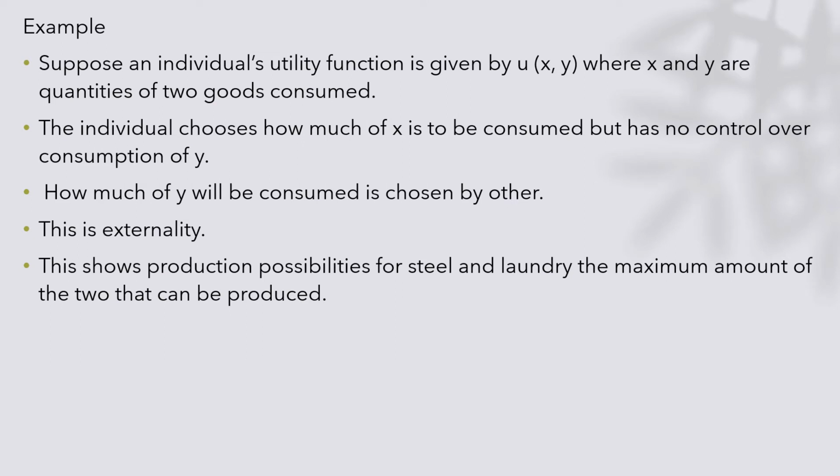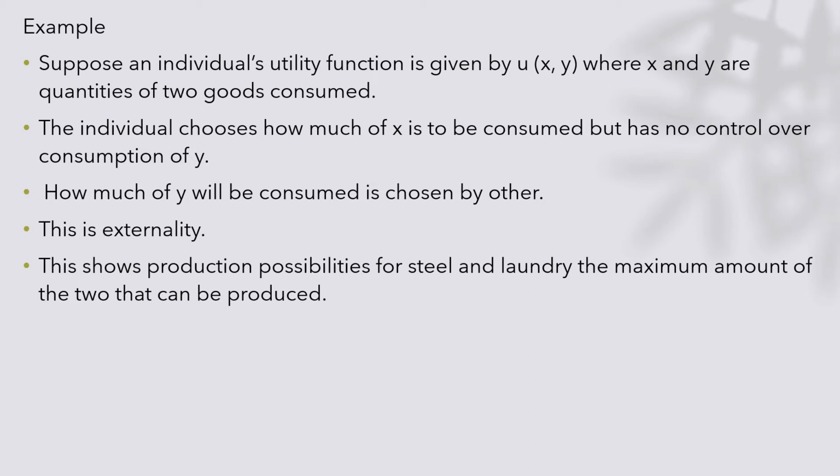We can take another example. Suppose there is an individual who is consuming two commodities X and Y. His utility function is given by U(X, Y), where X and Y are two commodities. The individual chooses how much of X is to be consumed, but he doesn't have any control over the consumption of Y. His consumption of Y is determined by some other person. This is an externality.